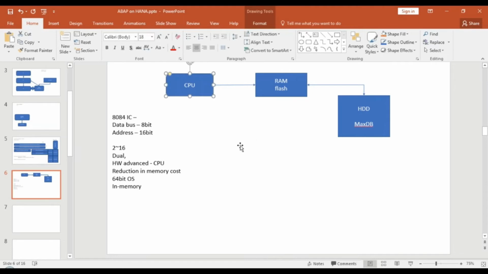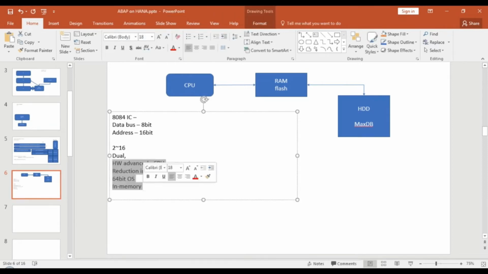Now in the CPU, once your data is loaded, you have multi-core processors which can do massive parallel operations together to speed up or gain performance. And that's what SAP HANA is. SAP HANA is an in-memory database. This is one hardware advancement. These are all the hardware advancements which make SAP HANA possible.